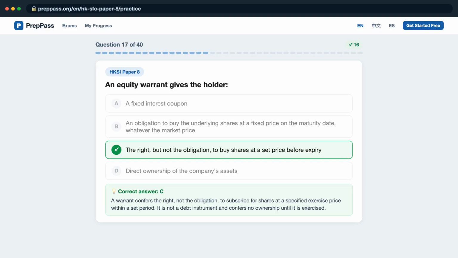A warrant confers the right, not the obligation, to subscribe for shares at a specified exercise price within a set period. It is not a debt instrument and confers no ownership until it is exercised.